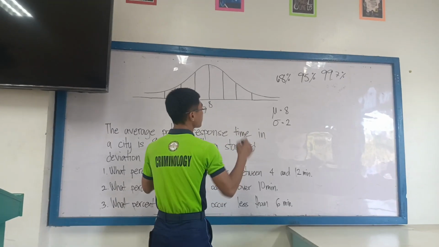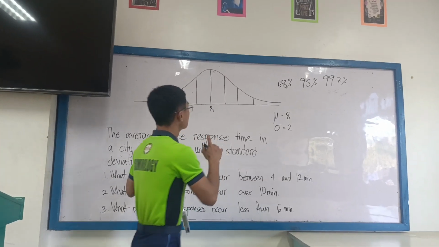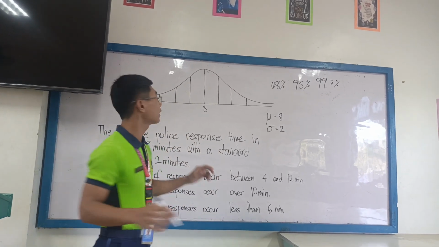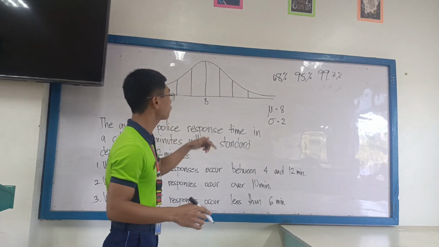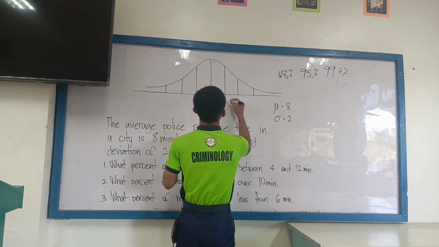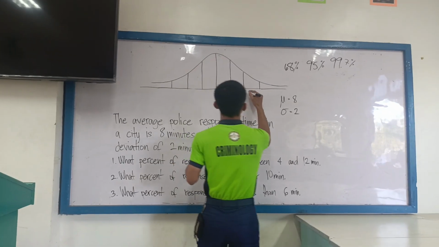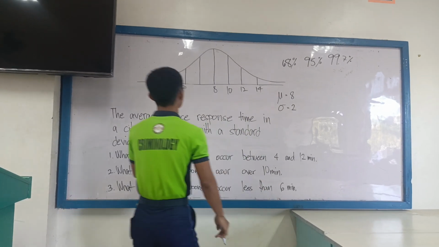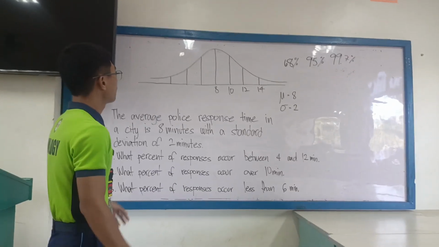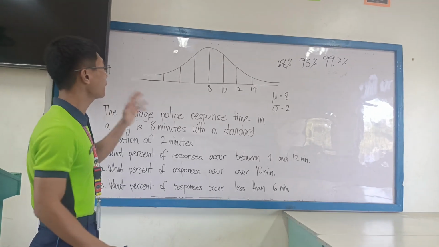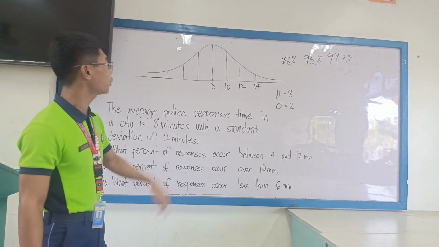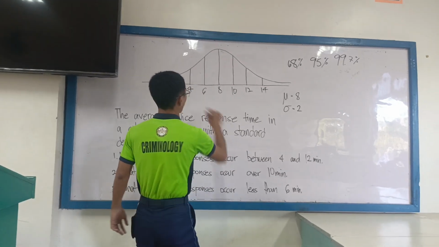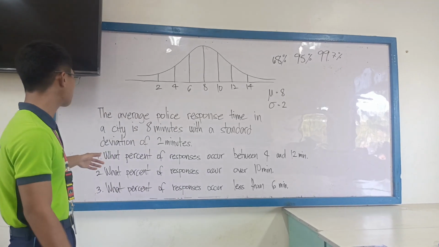Okay. So the standard deviation is 2. If we are going to put the standard deviation to the right, we must add 2 to the mean. So 8, 10, 12, and 14. And to the left, we will subtract the standard deviation of 2. So 6, 4, and 2. And now we have the first problem.